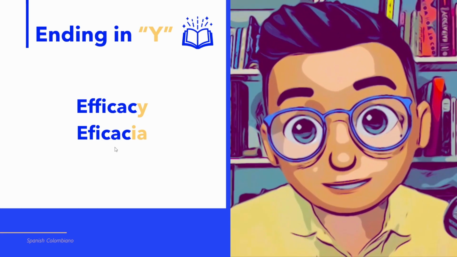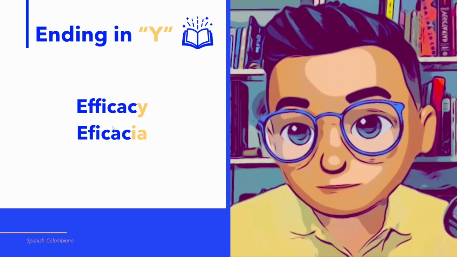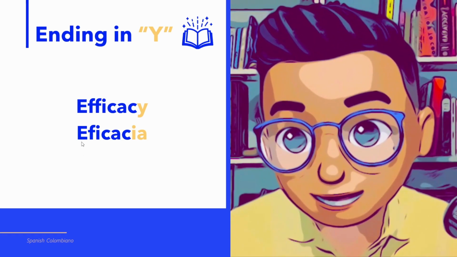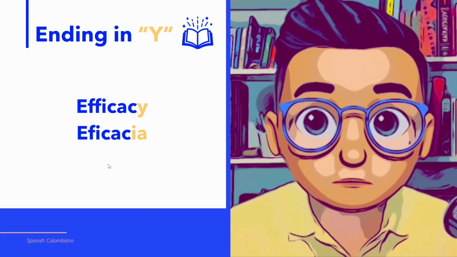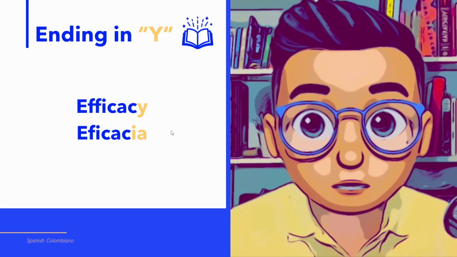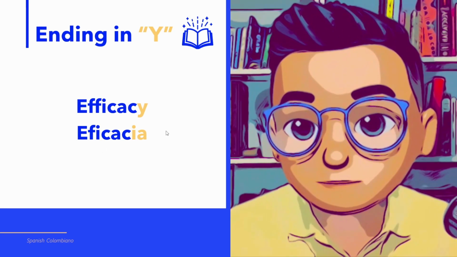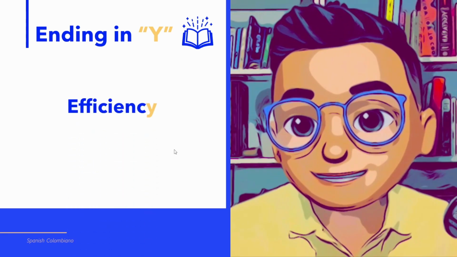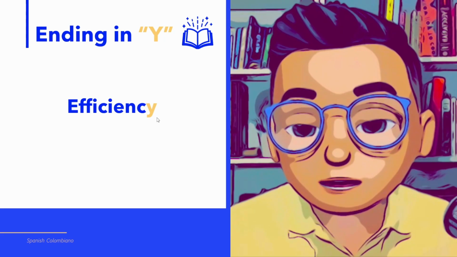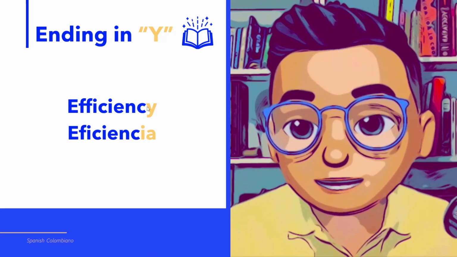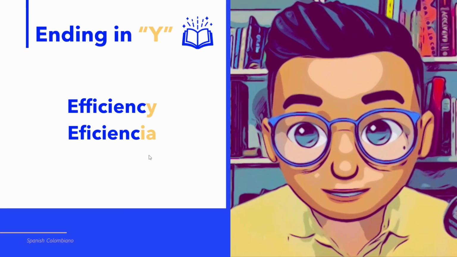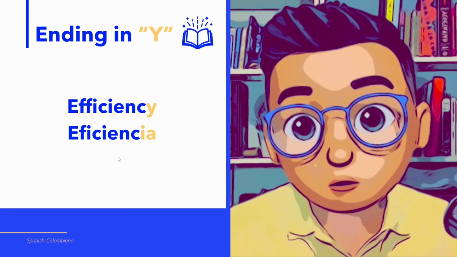The difference here is in the spelling of F. In English, we have two F, whereas in Spanish, we just have one F, but it's pronounced the same. Efficacy, eficacia. Just the change in the rule that we are learning today. Let's see another example with the word efficiency. It's pretty similar to the last one. Change Y at the end for IA, efficiency becomes eficiencia, and it's spelled just with one F.